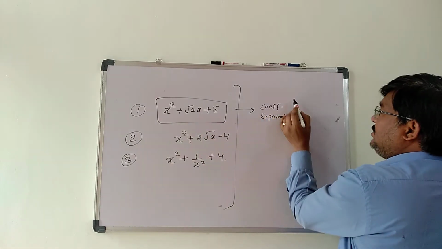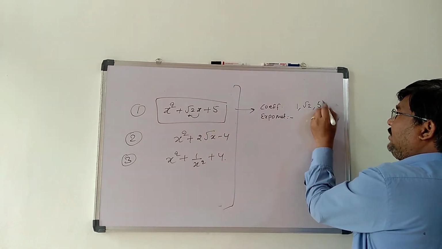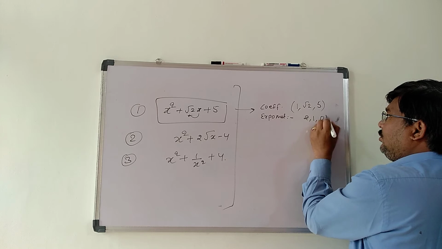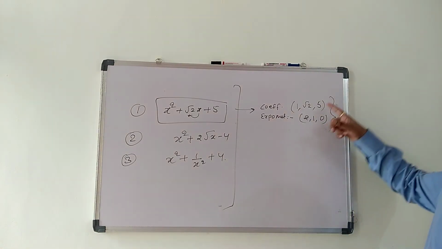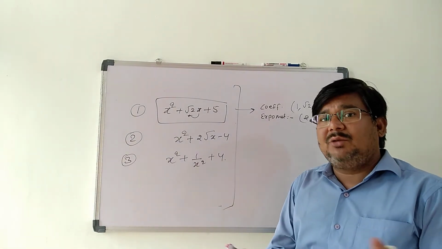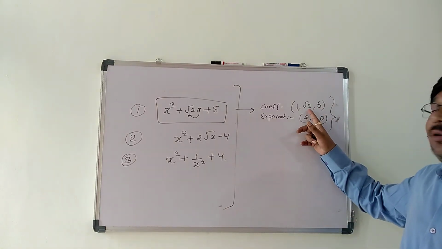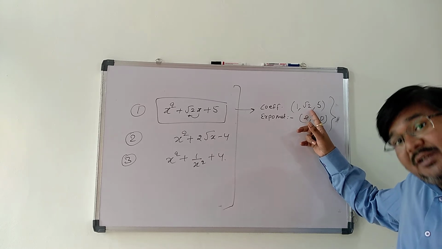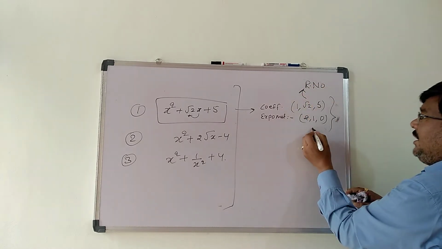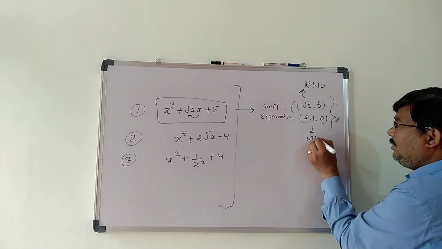The coefficient here is 1, the coefficient of x is root 2, and the constant term is 5. Here the power is 2, here 1 and here 0. What you are seeing here, 1 is a real number, and root 2 is also a real number. Real numbers are all the rational and irrational numbers together. Here 1 is a rational number, 5 is a rational number, and root 2 is an irrational number. An irrational number is also a real number, so all these numbers are real numbers. And in the exponent we have 2, 1 and 0, which are whole numbers.